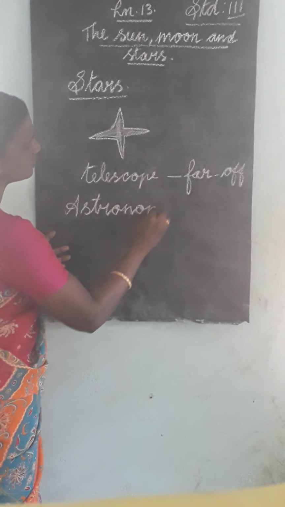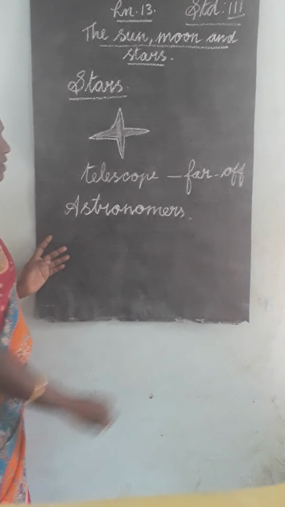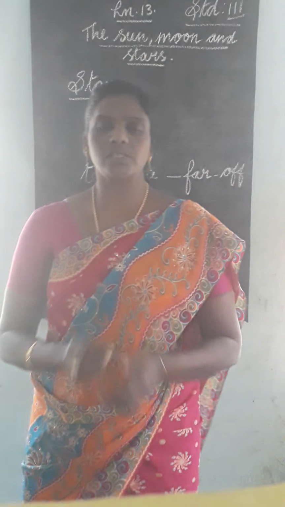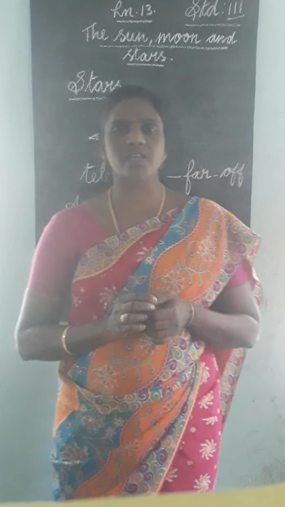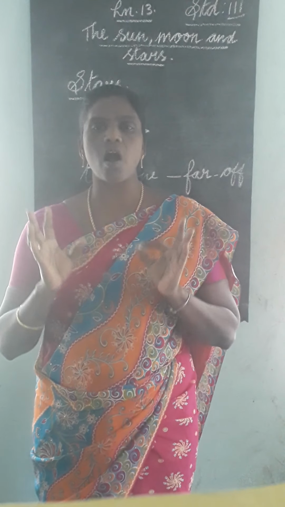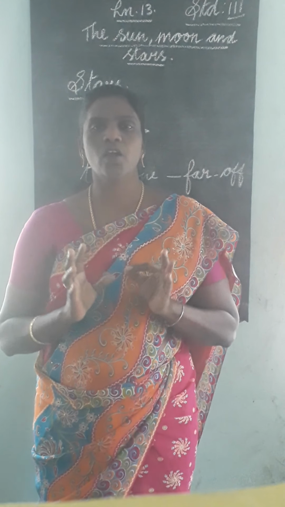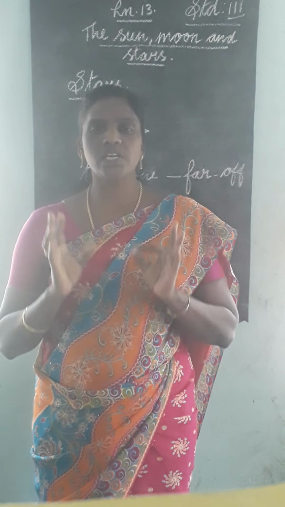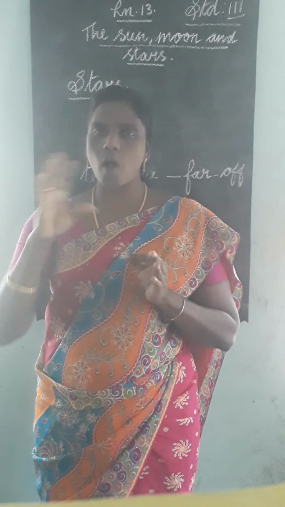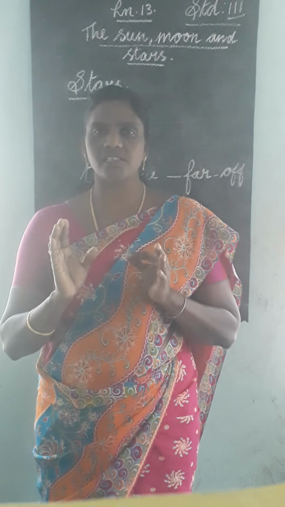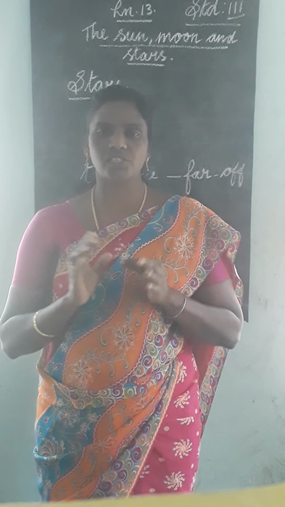Astronomers. Who are astronomers? Astronomers means the people who study the objects in the sky. People who study the objects in the sky, that is called astronomers.